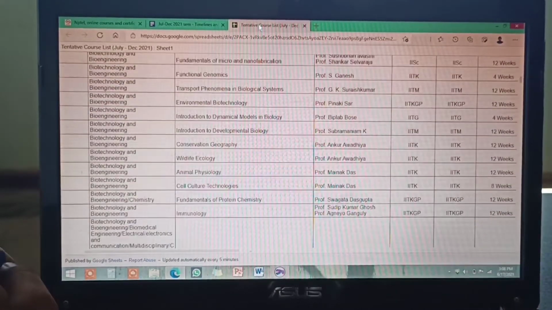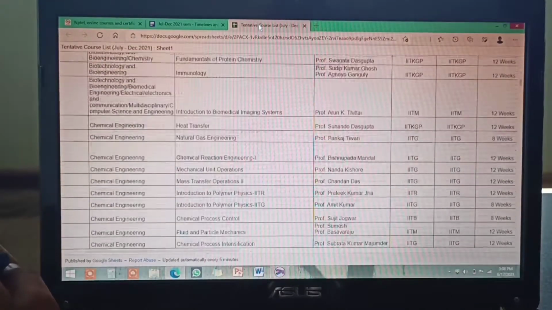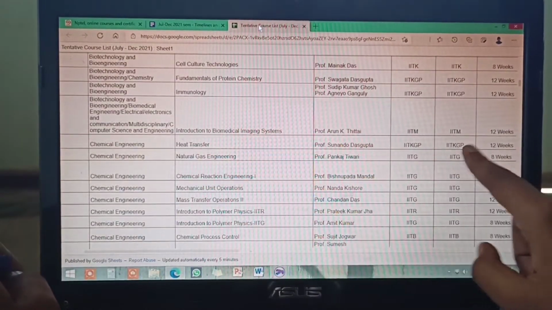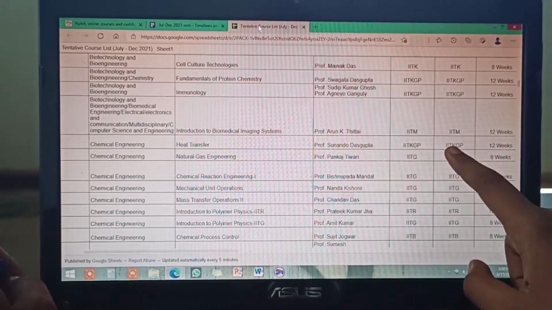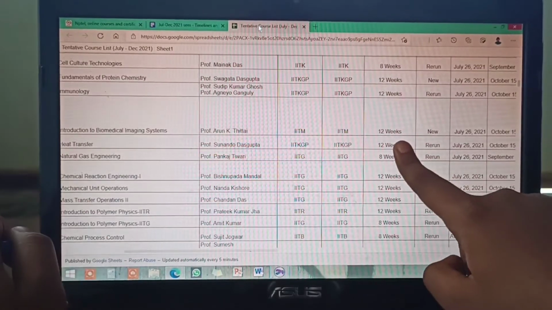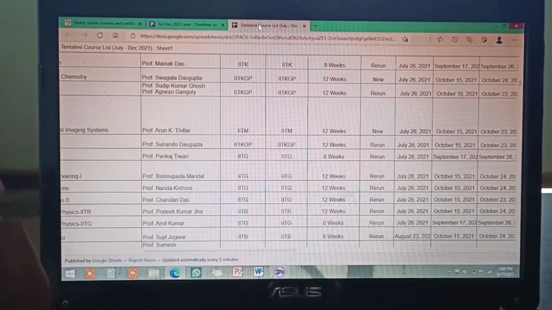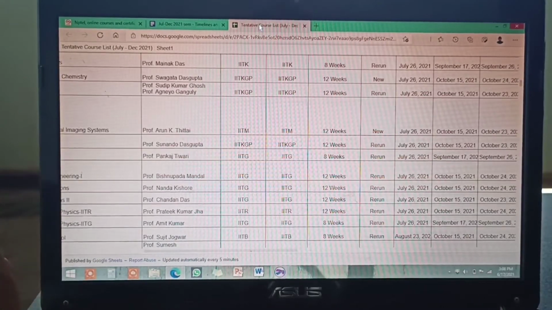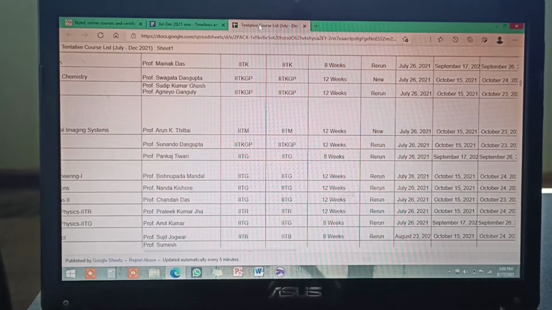Which line is this? Let's check it. Coordinating institute and offering institute. This is the same, it will be given because the coordinating institute and the offering institute are the same, IIT Kharagpur. And here the course duration is given, it is 12 weeks. You can see here, right? And here it will show rerun or new. New means the course is new, they are offering it for the first time in NPTEL, and rerun means they have offered the same course before also.